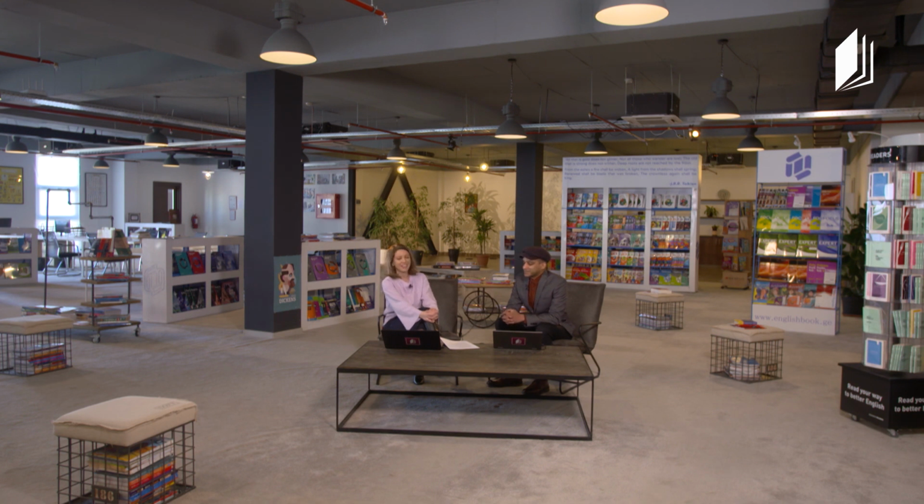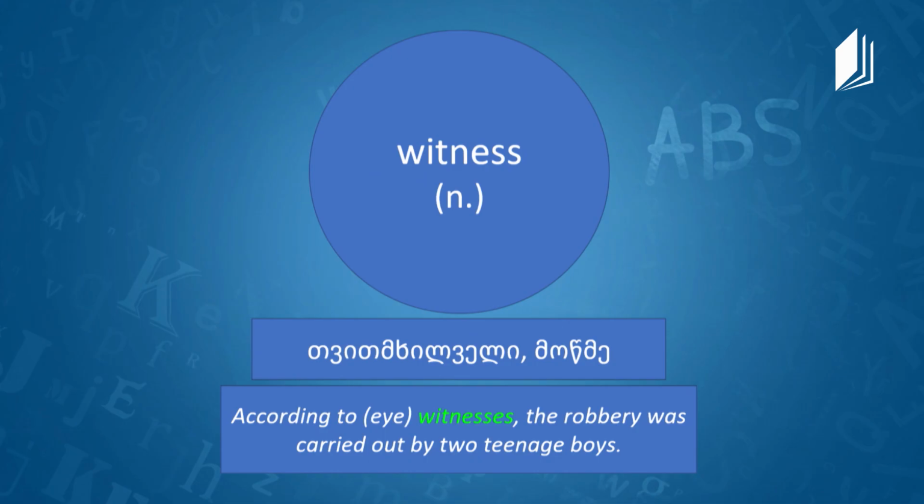Hopefully. Okay. Right, Mr. Daryl, I think that we have to learn some words connected with court and law. And we have first set of vocabulary, and the first word on the list is witness. Witness is a noun, and in Georgian it means თვითმხილველი მოწმე. And how would you define that word in English, Mr. Daryl? Well, a witness is a person who sees an event happening. Generally, they've been on the scene and they were there. Okay, so witness is a noun, and in Georgian it is თვითმხილველი მოწმე. And here we have an example.